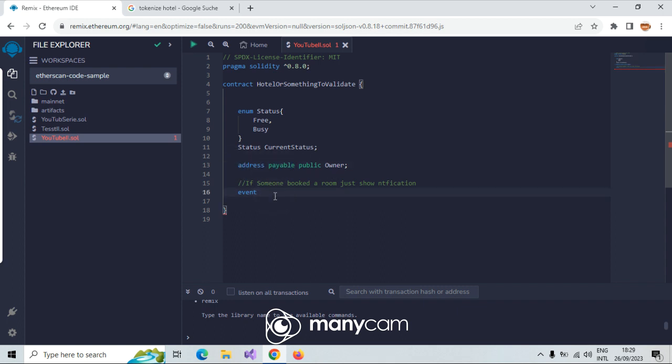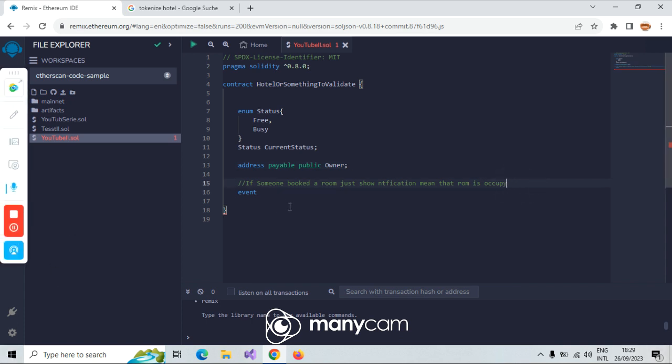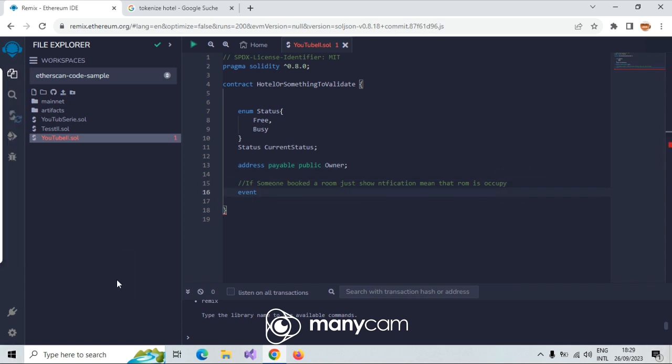Okay, and I say if someone booked a room, it means that the room is occupied. Okay, occupied. Now here I say okay, event. Let me say it's busy, for example.